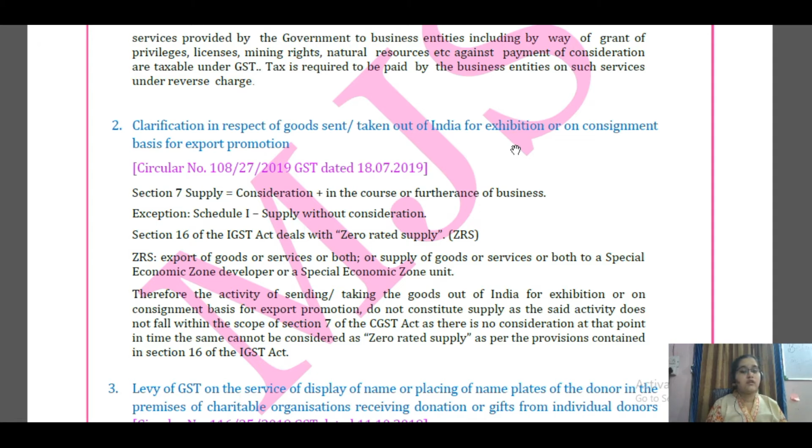And similarly, they are not being sent to any SEZ unit or SEZ developer. Therefore they are also not called zero-rated supply. Therefore for this transaction, to a limit of sending the goods out of India for exhibition or on consignment basis for export promotion, GST is not leviable.